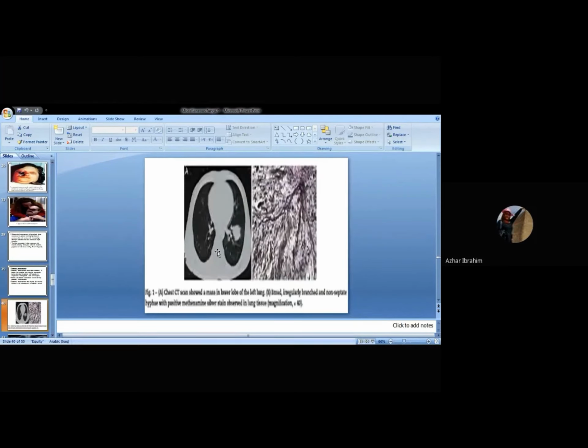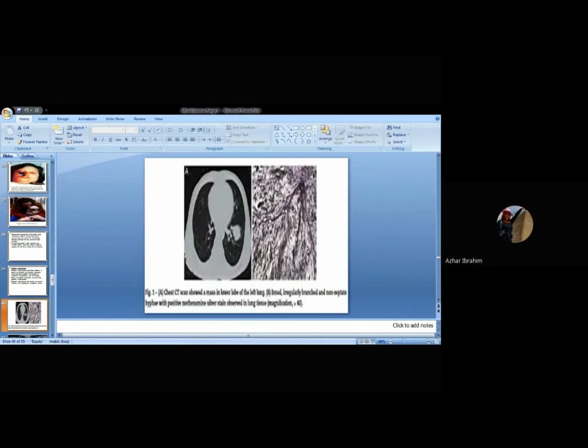You can see here a CT scan of a patient with a mass. You can see this mass in the left lobe of the lung, which shows the mass of fungi. And of course, this is a biopsy of this lung, showing the hyphae. These are the hyphae within the tissue of the lung.